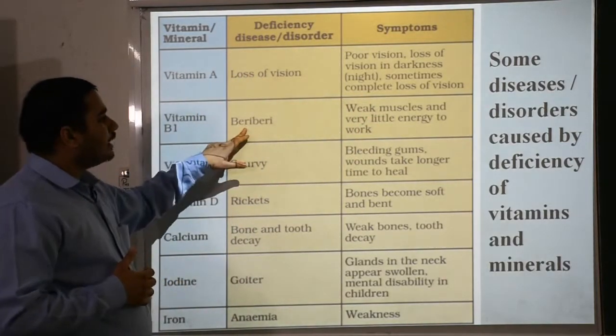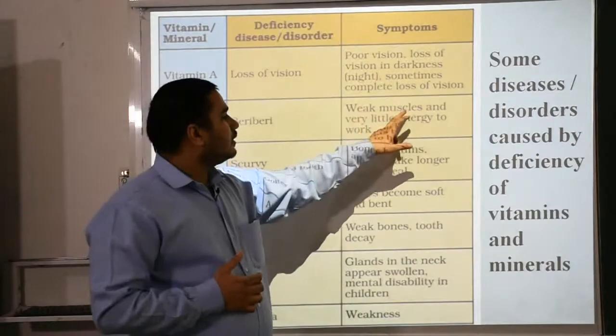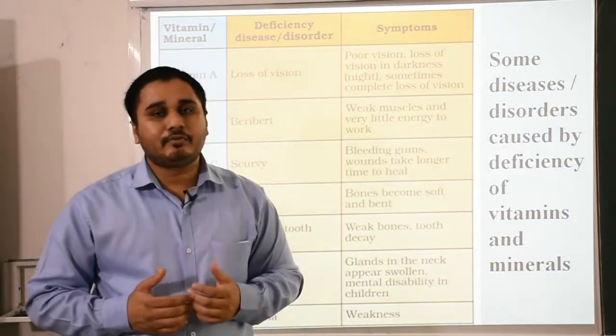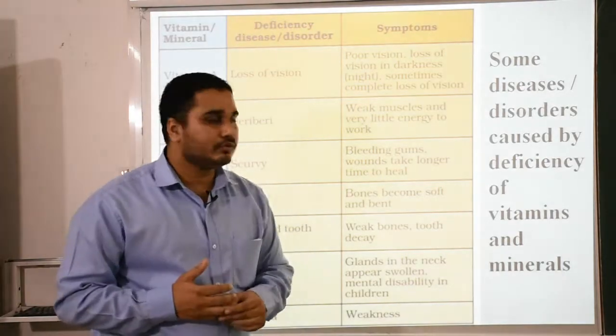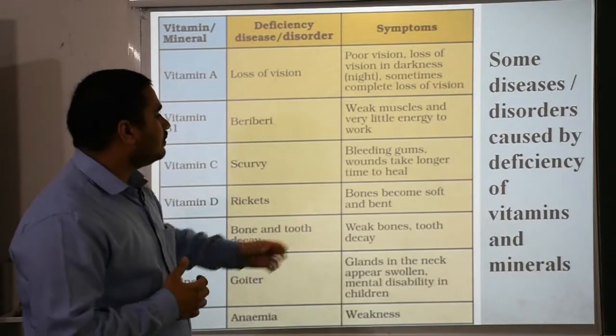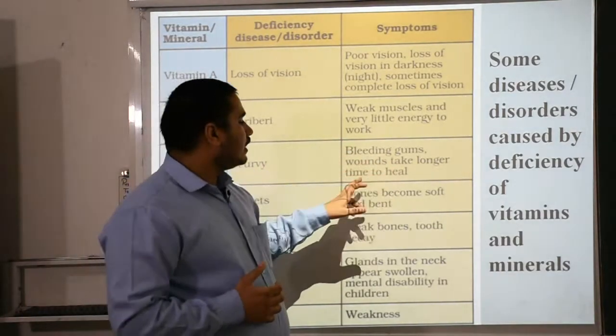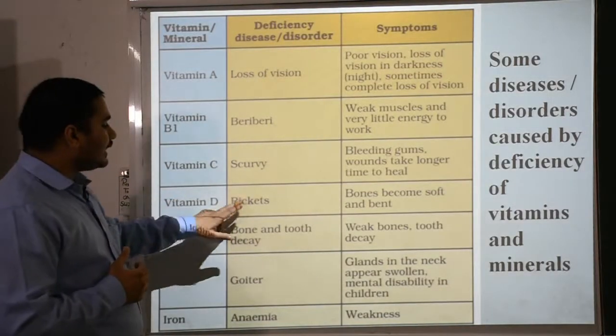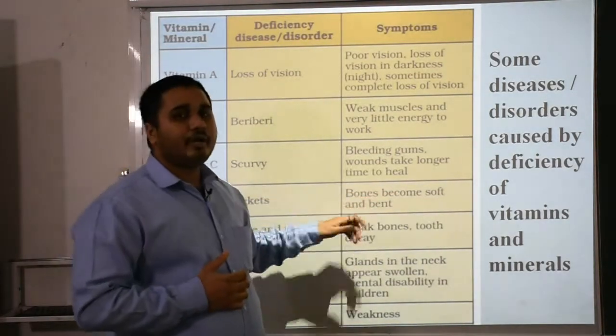Vitamin B1, beriberi, that is weakness of muscles, very little energy to work, so that you are not even able to stand properly for 5 or 10 minutes. Then vitamin C, scurvy, a kind of skin-related problem, bleeding gums, wounds take longer time to heal and skin irritations also. Vitamin D, rickets, bones become soft and bent.